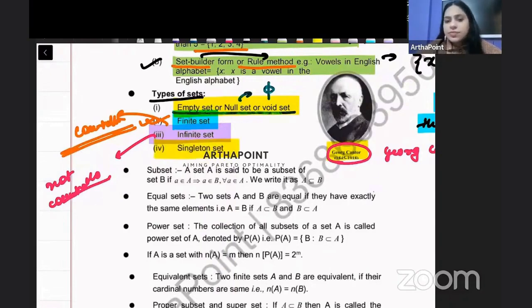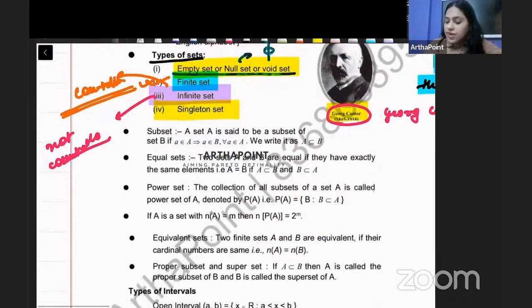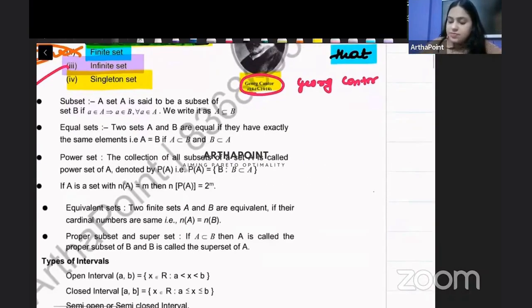It's a singleton set. Now the most important concept that comes in any exam is the subset concept, and many students are confused between subset and proper subset. What is the difference between them? What is a subset? What is a proper subset? So first, listen to me carefully about a subset.